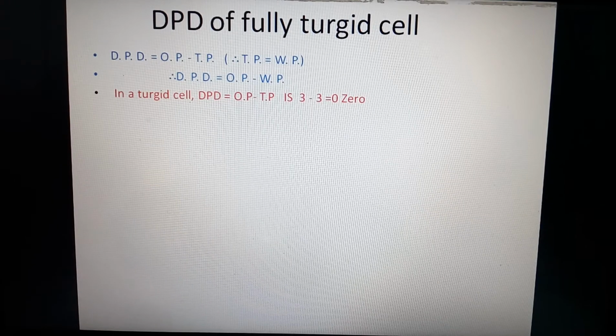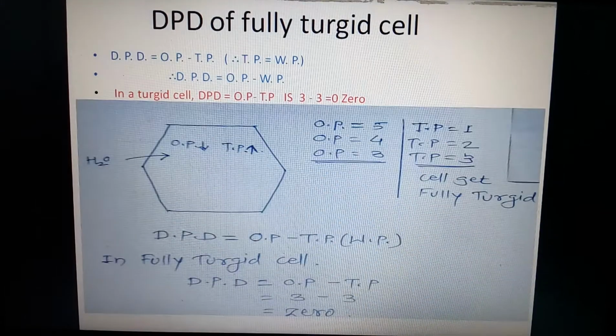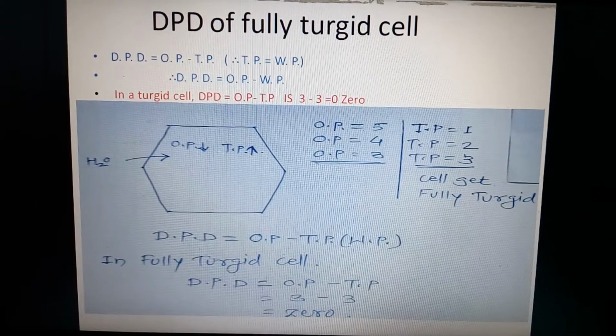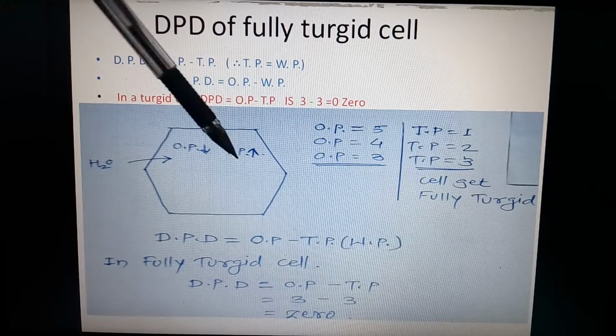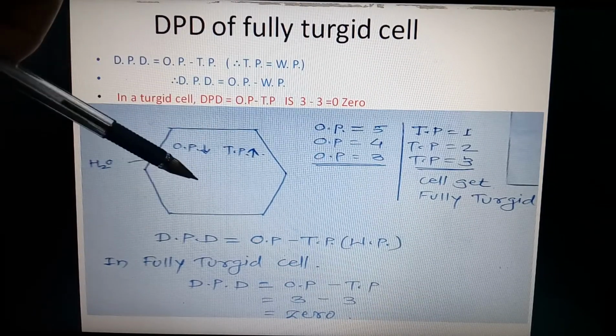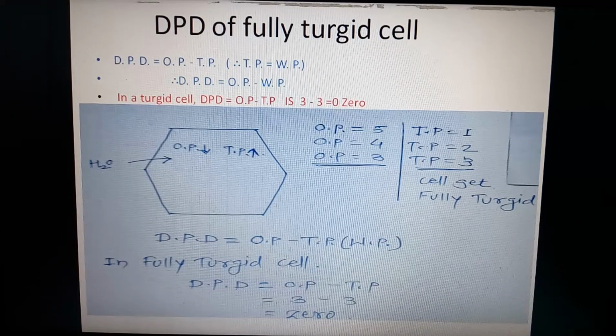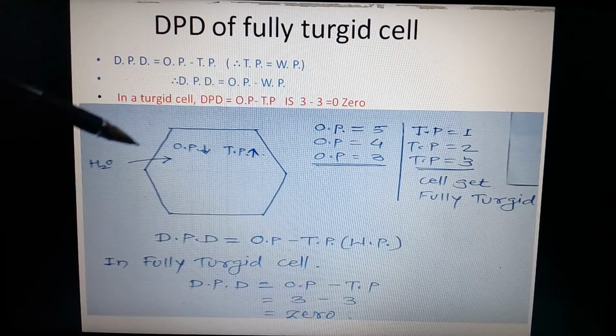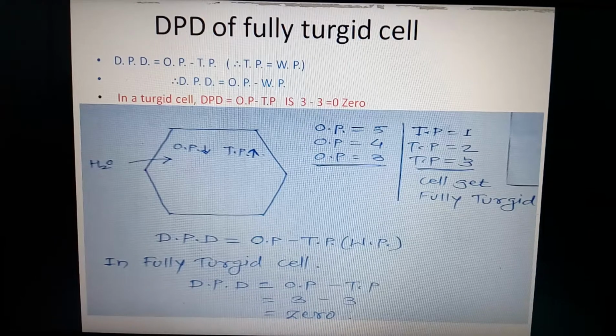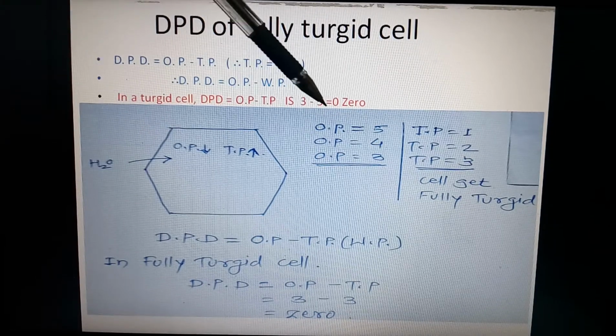But in a fully turgid cell, DPD is equal to osmotic pressure minus turgor pressure. In the given example, the osmotic pressure is 3 and turgor pressure is also 3. So 3 minus 3 is equal to 0. See here, a very simple example is given in front of you. This is a cell which contains cytoplasm. We have placed this cell into a hypotonic solution. The osmotic pressure of the cell is 5.